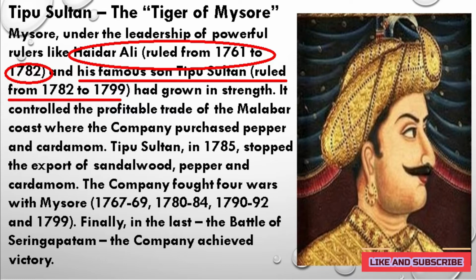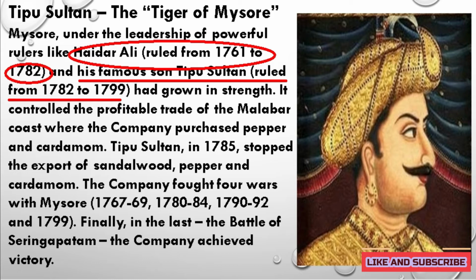As a result, four wars were fought with Mysore between the East India Company and Tipu Sultan and Hyder Ali. Students, these four wars happened in 1767 to 1769. The next battle between the East India Company and the rulers of Mysore was in 1780 to 84. The third war was in 1790 to 1792, and the last and ultimate war between the East India Company and Tipu Sultan was in 1799.